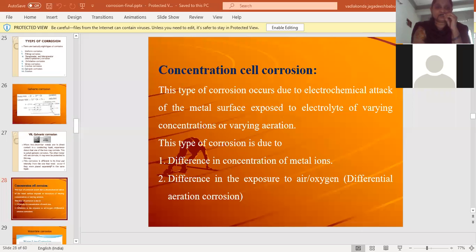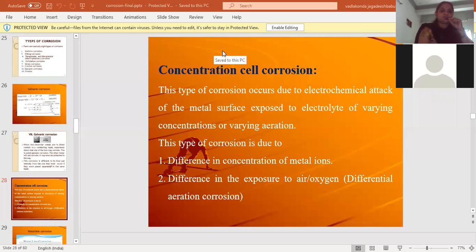and liquid metal corrosion. Dry corrosion will take place in the absence of moisture, based on the attacking medium. If oxygen attacks the metal, that is known as oxidation corrosion, and other than oxygen, if gases like carbon dioxide, sulfur dioxide, hydrogen sulfide attack the metal, that is known as corrosion by other gases. The other type of dry corrosion is liquid metal corrosion, which happens when a hot liquid metal is passing over the solid metal.